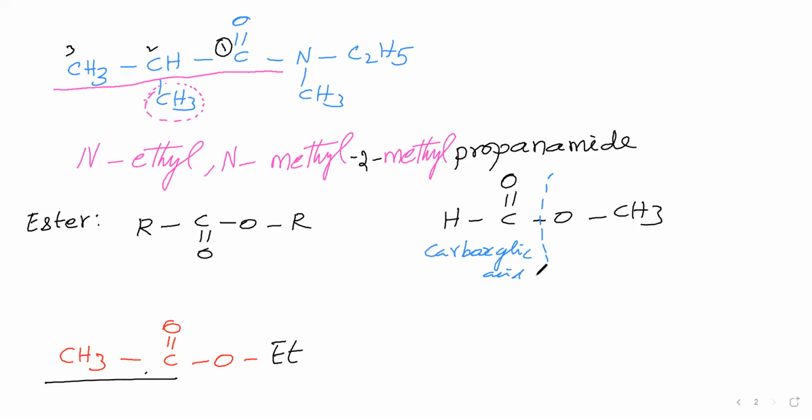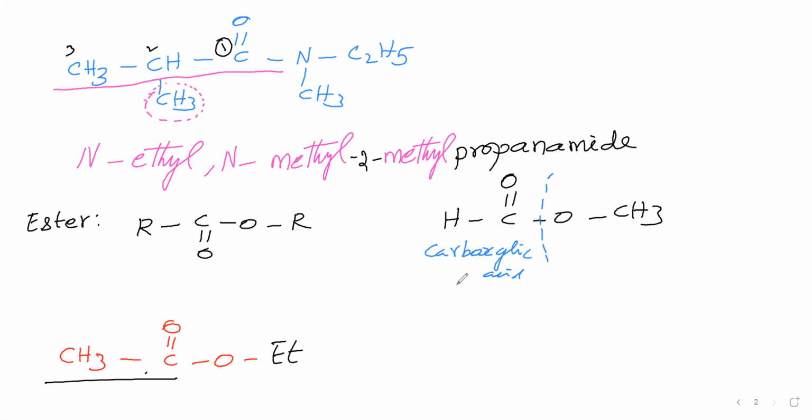So in the ester, the carbon is having which group? That part you consider as the carboxylic acid part. From this carbon and this group you consider the carboxylic acid part. This part you consider as the alcoholic part, because a carboxylic acid reacts with an alcohol in the presence of concentrated acid to give an ester.